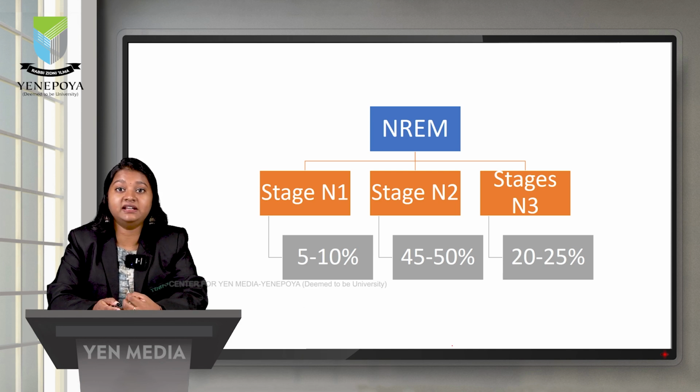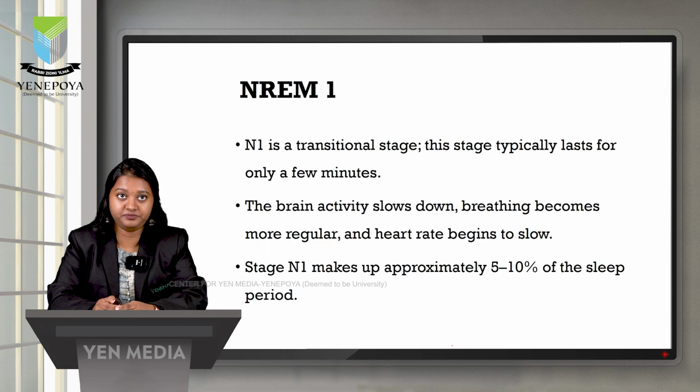N2, which is the intermediate stage of sleep, takes the largest portion, which is 45 to 50%. N3, the deep sleep and also the restorative sleep, occurs for 20 to 25% of the total sleep time.